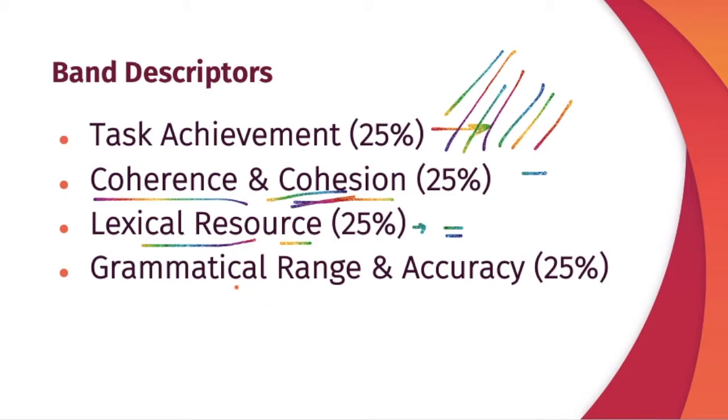Now, talking about grammatical range and accuracy, this is divided into 2 parts. 1, your grammar has to be accurate, so avoid mistakes in your tenses, subject-verb agreement, the correct tense, sentence structure, the correct word order, the correct punctuation, plus your sentences should have a range of grammatical structures. Use both simple and complex structures at ease, right? If you're able to do that, you're going to get a good score in grammatical range and accuracy.